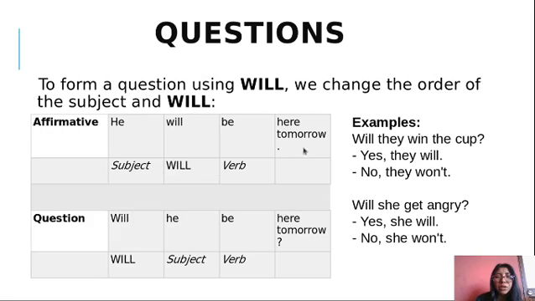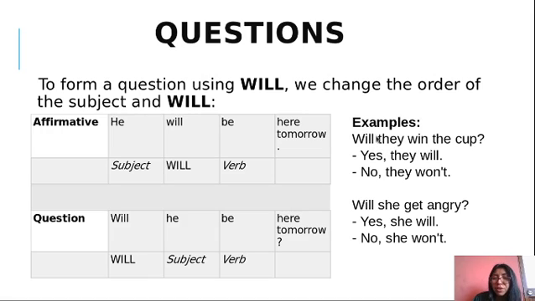He will be here tomorrow, or will he be here tomorrow? Okay, that is simple. And how do you answer? Pay attention. Here you have an example. Will they win the cup? I am using will, the subject they, and the verb in the base form win. And how do you answer?